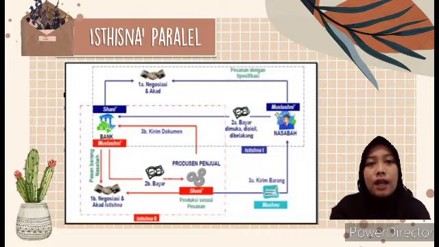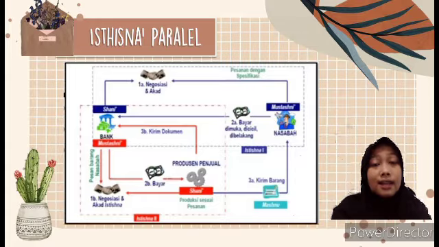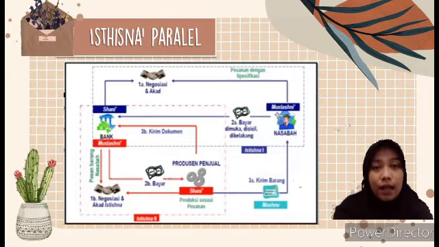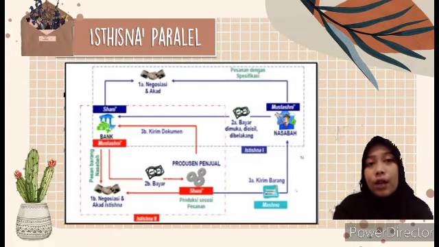When the customer has negotiated, then he enters the second Isthisna stage, namely the Islamic bank will order a house from the producer, and here there will be negotiation and the Isthisna contract. Then when the Islamic bank has negotiated and agreed with the producer, going back to the first Isthisna, namely stage 2, the customer will pay for the house with an agreed payment system, either paid in advance, in installments, or paid at the end.